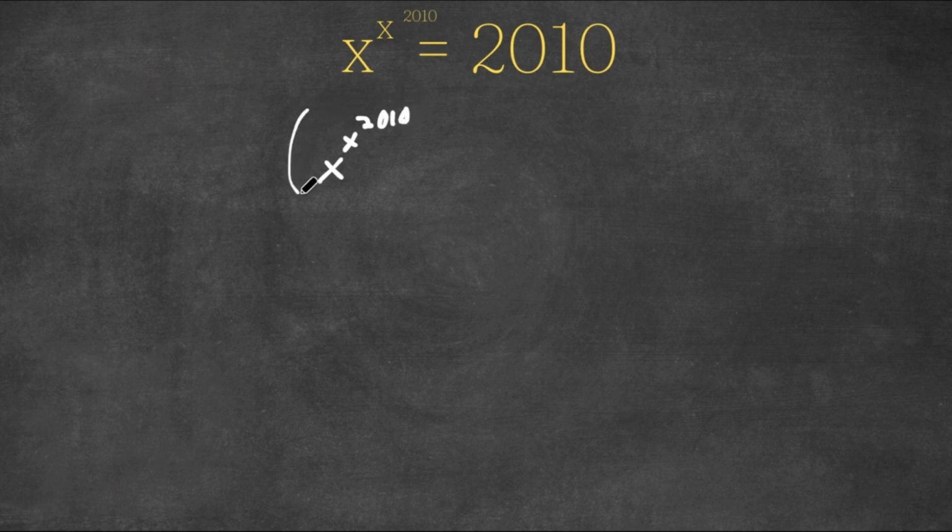to the power of 2010, and this is equal to 2010 to the power of 2010.